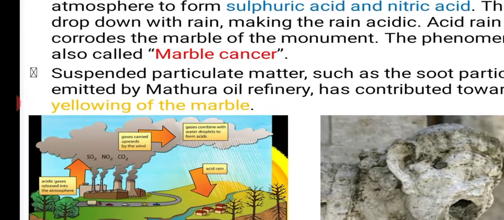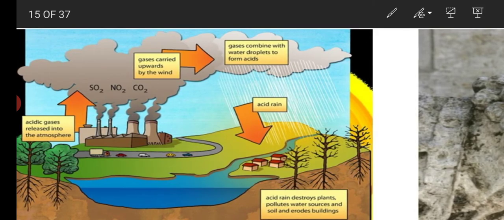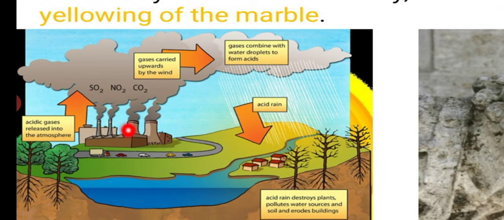Students, observe this picture first. Before moving to acid rain, first observe. Here in the first one, you can see acidic gases released into the atmosphere through the industries. You can see sulfur dioxide, nitrogen dioxide, and even carbon dioxide. These gases are called greenhouse gases or even acid rain gases. These gases are carried upward by the wind because they are lightweight, so they mix with the air present in the environment and are carried upwards, and later the gases combine with water droplets to form acid.